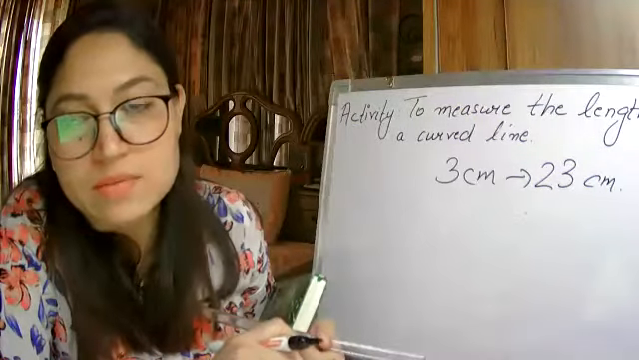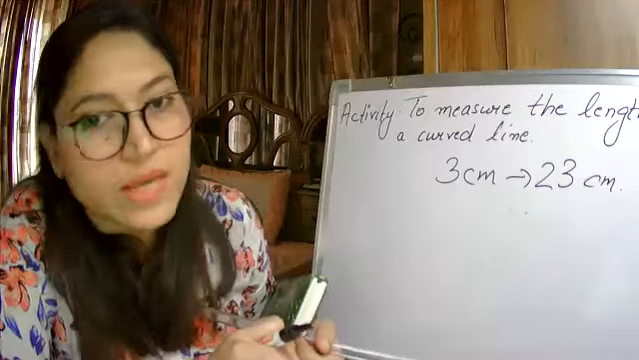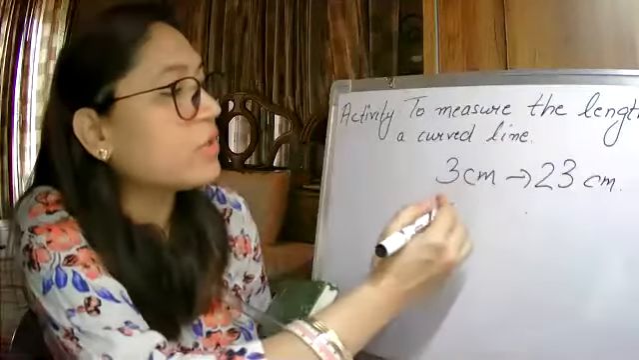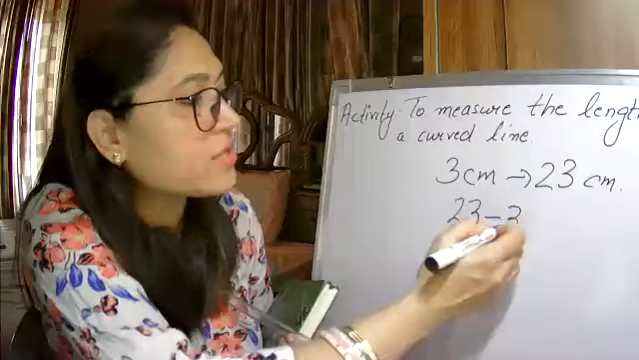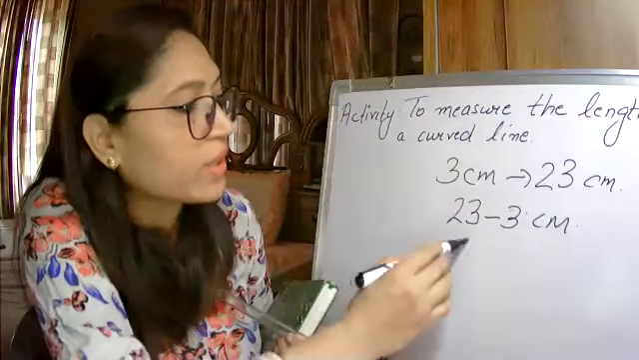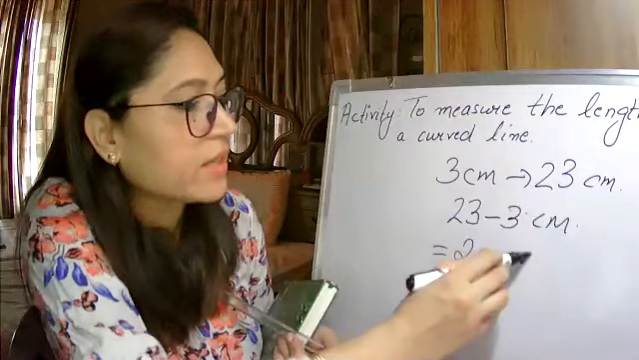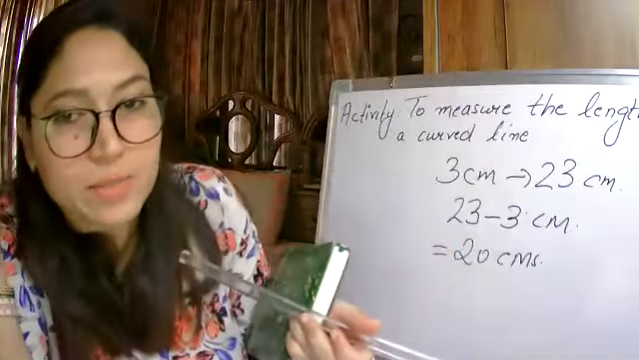Yes, Astik. 20 centimeter. Yes, very good. So simply what I will do, I will just subtract 3 centimeters from 23. So my measurement will come out to be 20 centimeters. So the length of my diary is 20 centimeters.